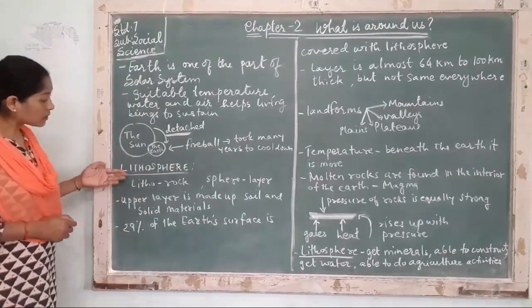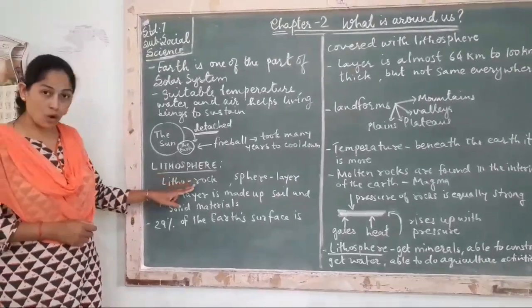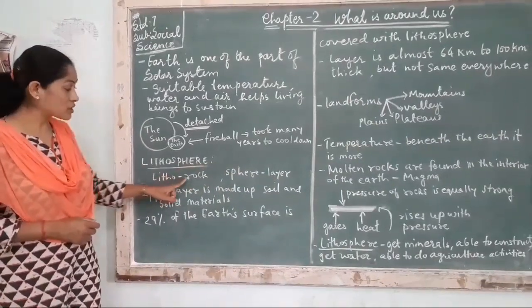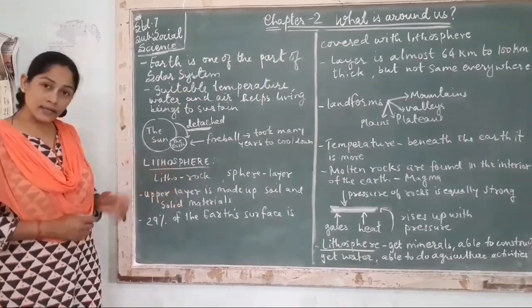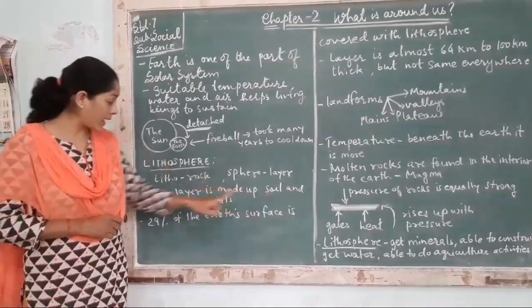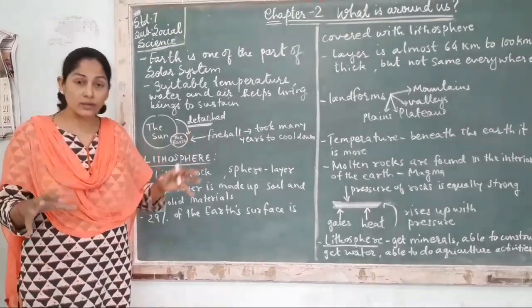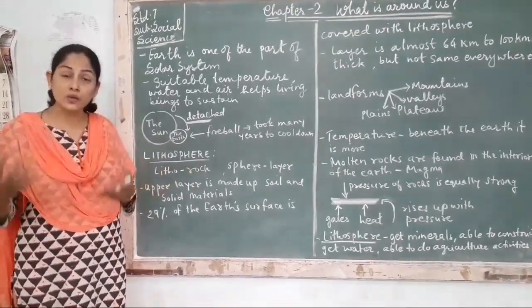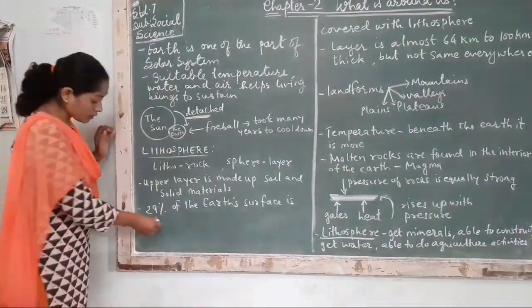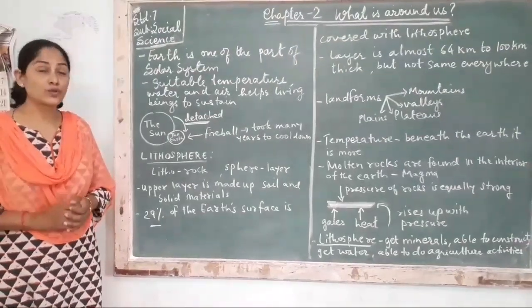Now, let us learn about the first sphere, that is lithosphere. Litho means rock and the word sphere means layer. So the layer which is made up of rock is known as lithosphere. The upper layer is made up of soil and solid materials, and that is the reason we are able to construct buildings, houses, schools, etc. on the solid materials. 29% of the Earth's surface is lithosphere.